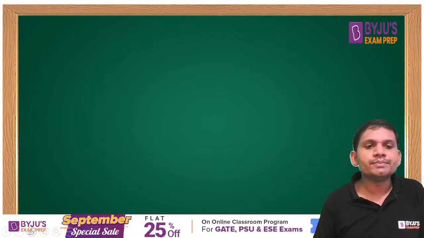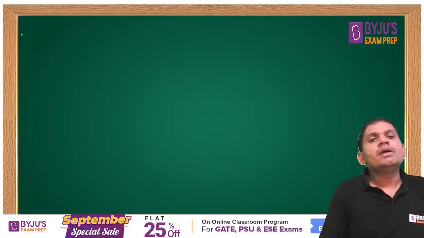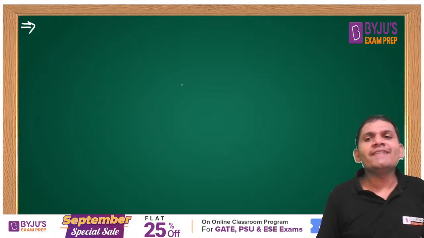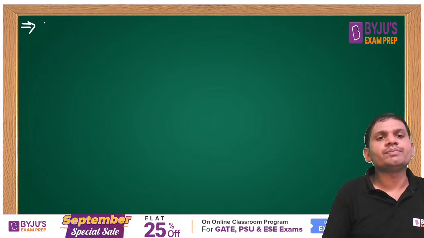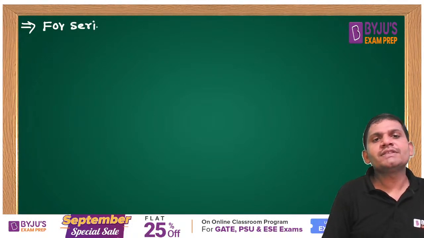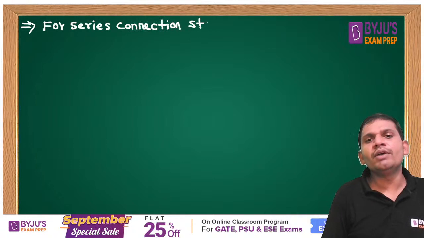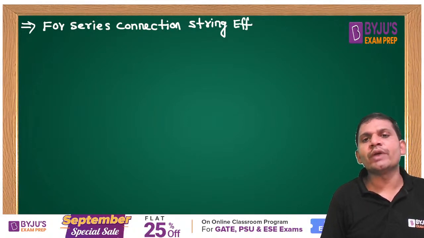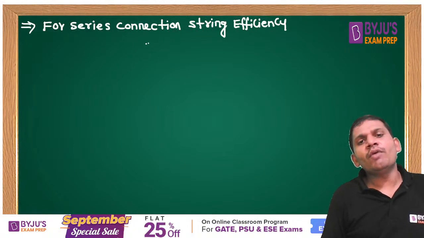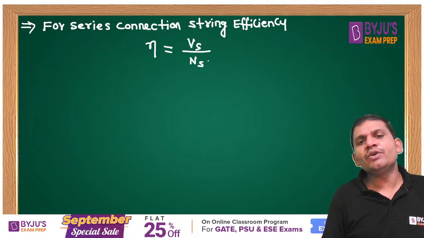Then here I am explaining the string efficiency for series connection. What is the string efficiency for series connection, students? Eta equal to Vs by Ns into V1.